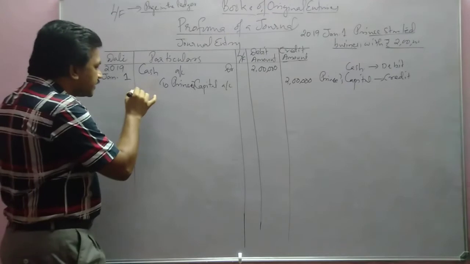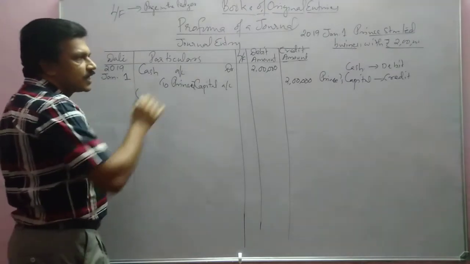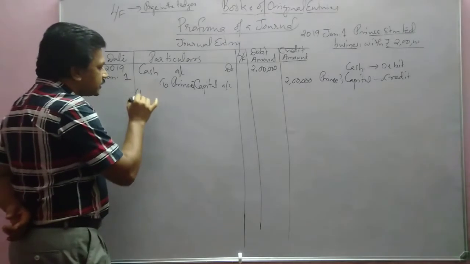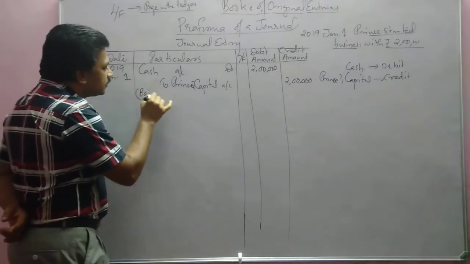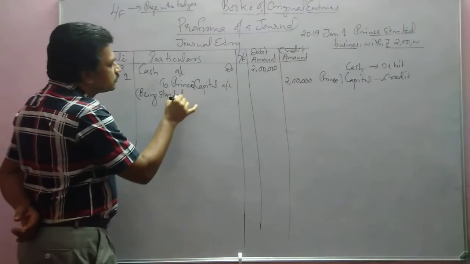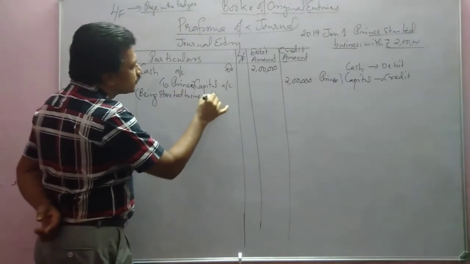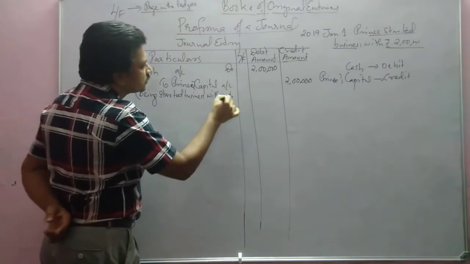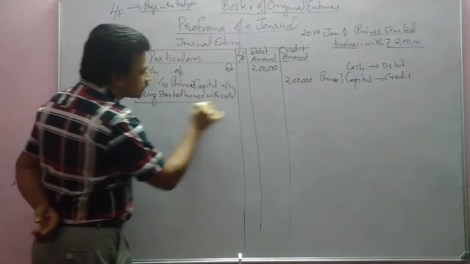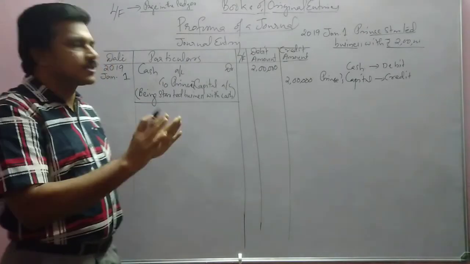Here we have to write a brief explanation of what the transaction says. We can write: being started business with cash. Now the journal entry, or transaction, is completely recorded.